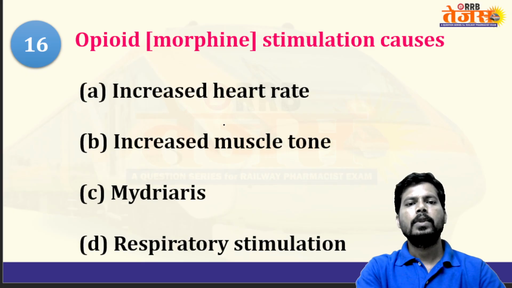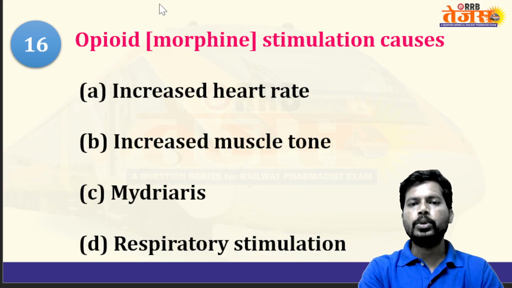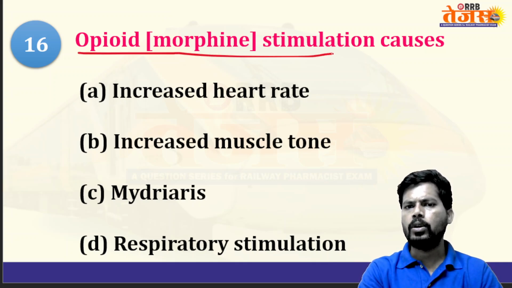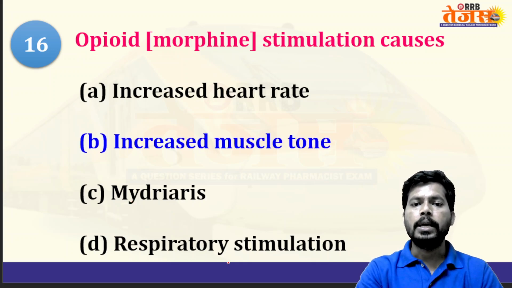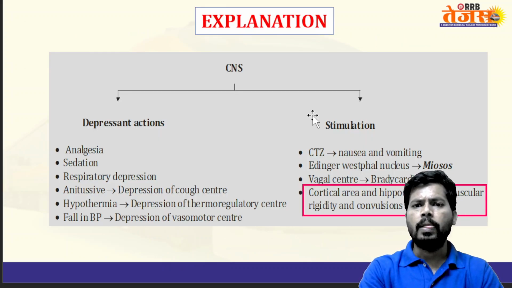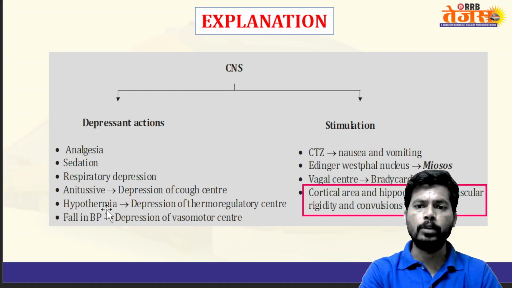Going forward, opioid stimulation causes increased heart rate, increased muscle tone, mydriasis, and respiratory stimulation. Let's see the depressant actions as well as the stimulation. Analgesia, sedation, respiratory depression, antitussive effect, hypothermia, fall in blood pressure.